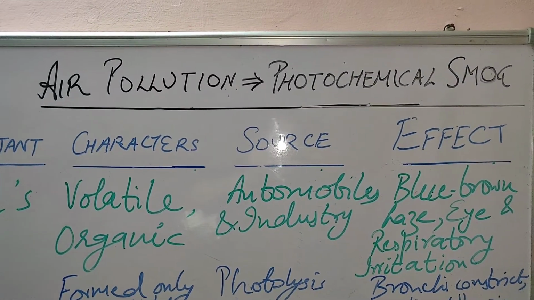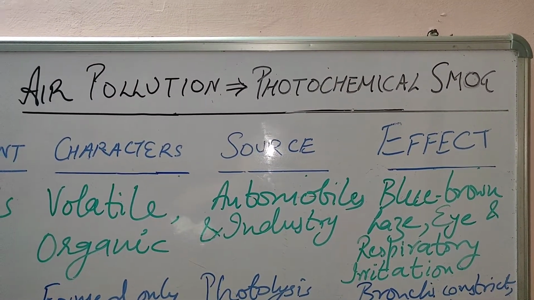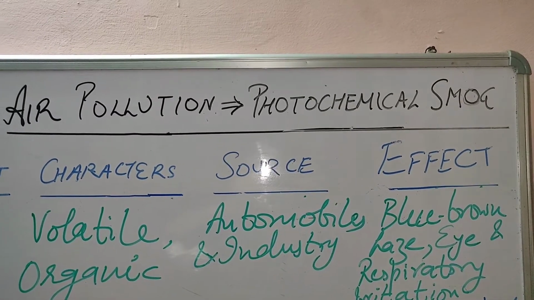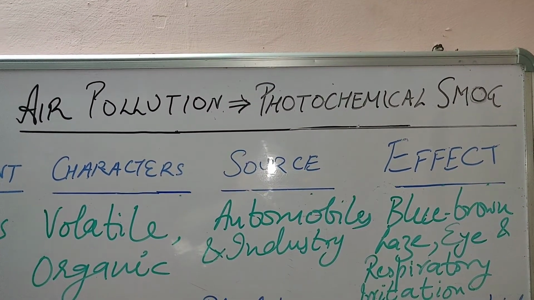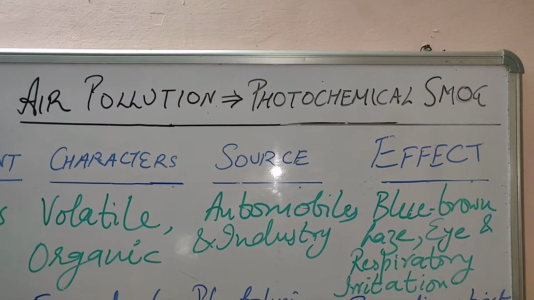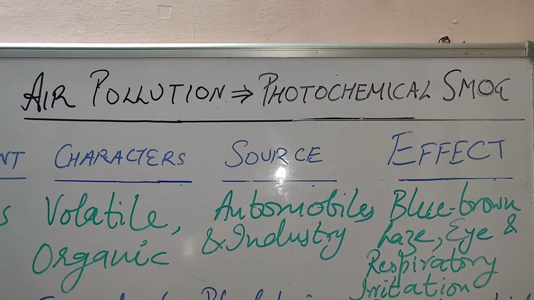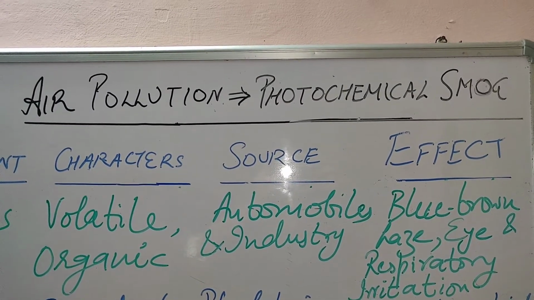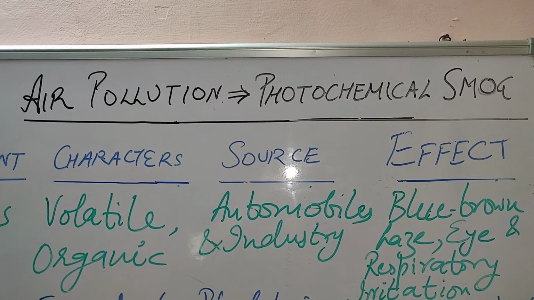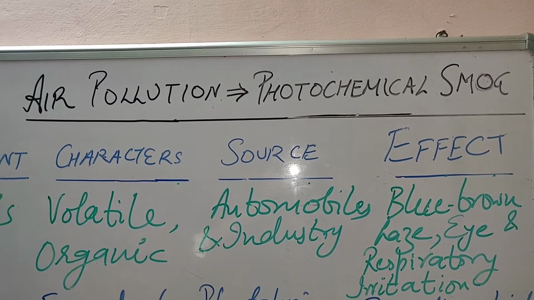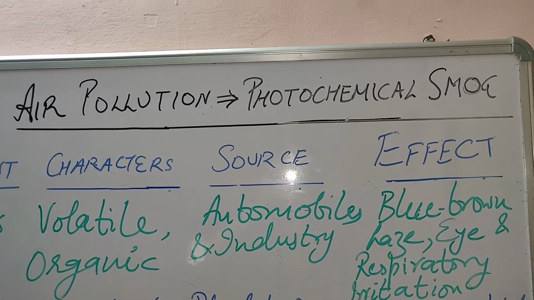Hello students, let's understand about air pollution due to photochemical smog. Now what is this photochemical smog? Photochemical smog means a smog which is formed due to reaction in air. It's due to reaction in presence of sunlight.